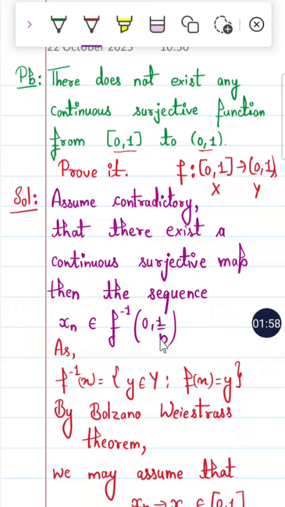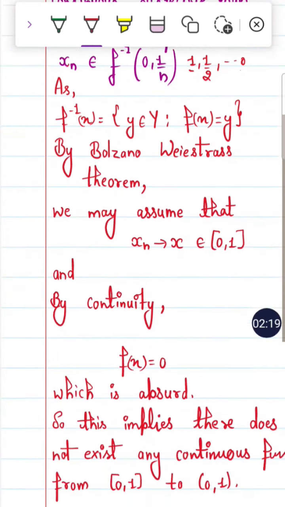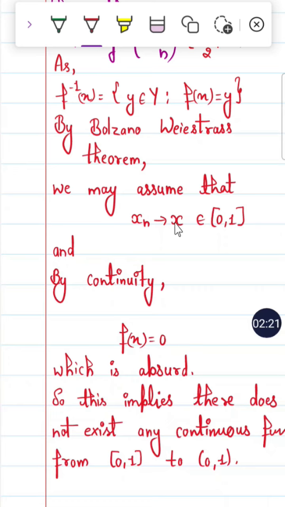Why do we take 1/n? Because this end is 1 and this end is 0. So 1/n gives 1/2, 1/3, and so on. The supremum value is 1 and the infimum value is 0. So we take 1/n compared to 1, right? Now by the Bolzano-Weierstrass theorem we may assume that x_n converges to x in the closed interval [0,1].